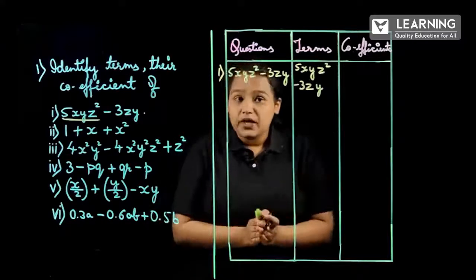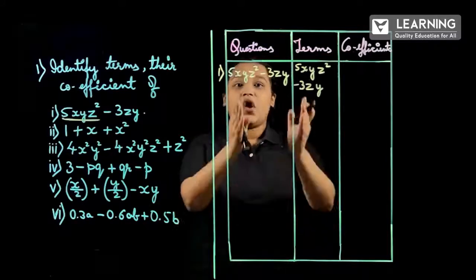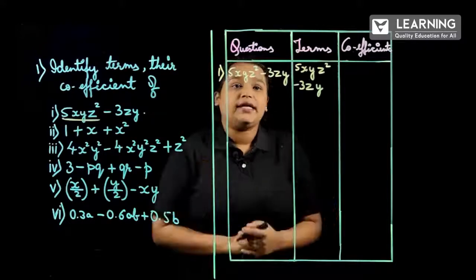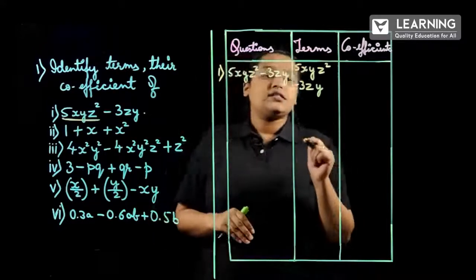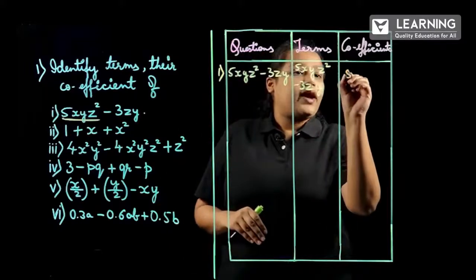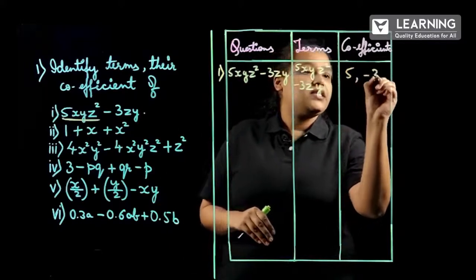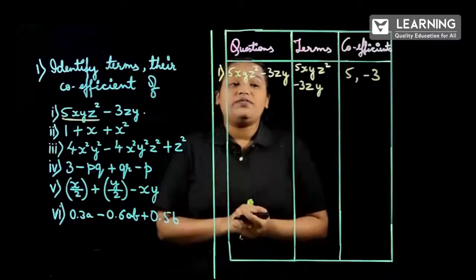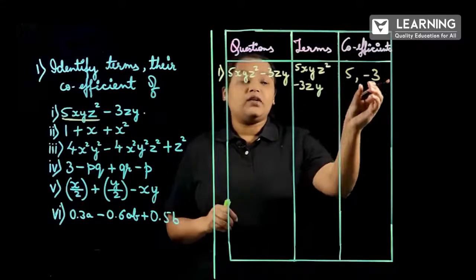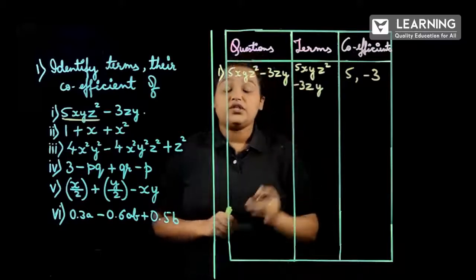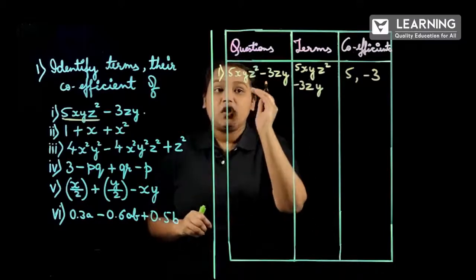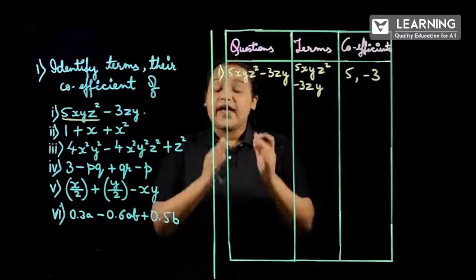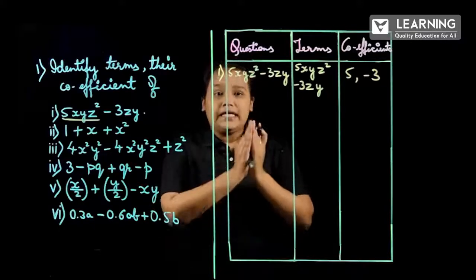The coefficients will be the numerical parts of the given expression. So here the coefficients will be 5 and minus 3. Whenever you write the coefficients, you have to carry the sign also. Then only the answer will be correct.